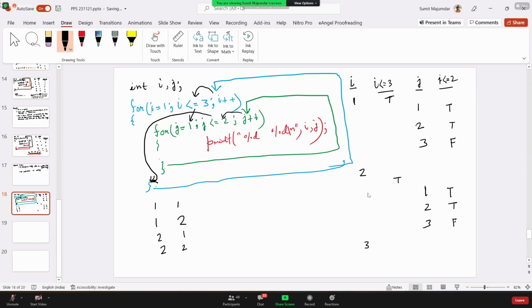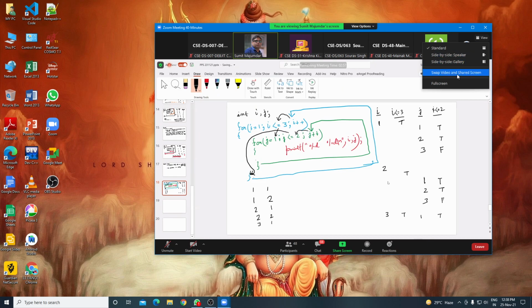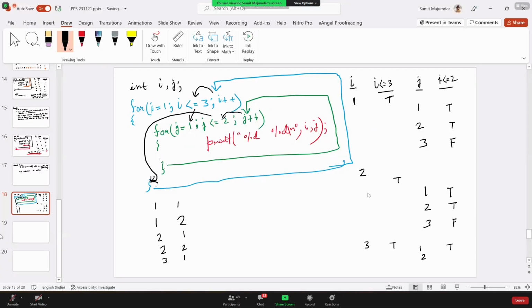The outer loop condition is true. j value is reinitialized to 1. Condition is true. It will print 3 and 1. j value will be 2. Condition is true. It will print 3 and 2. Then j value will be 3. Condition is false, so it will not enter into the inner loop.